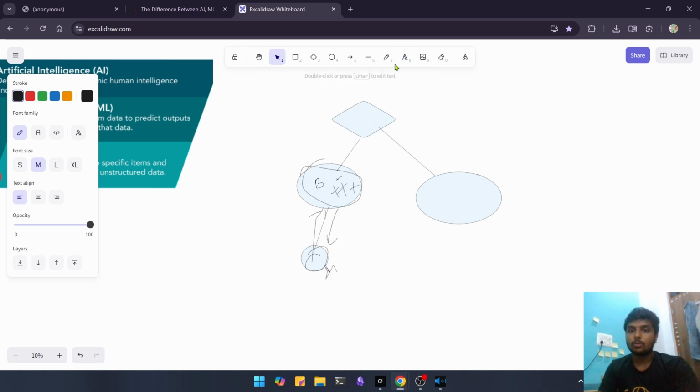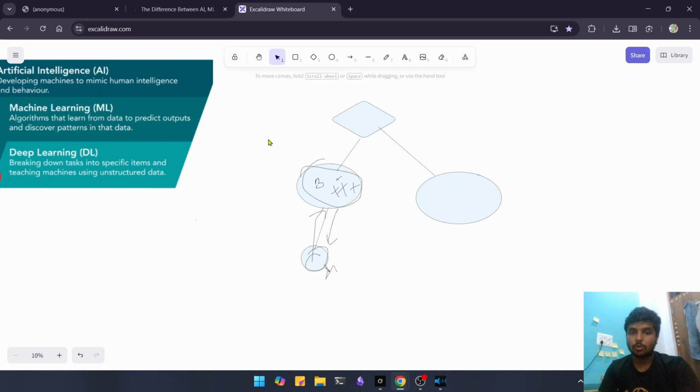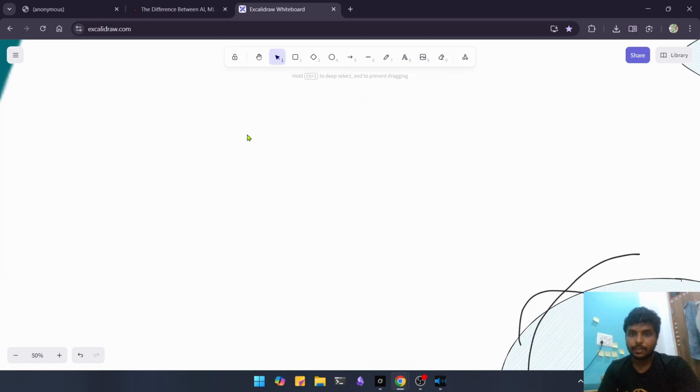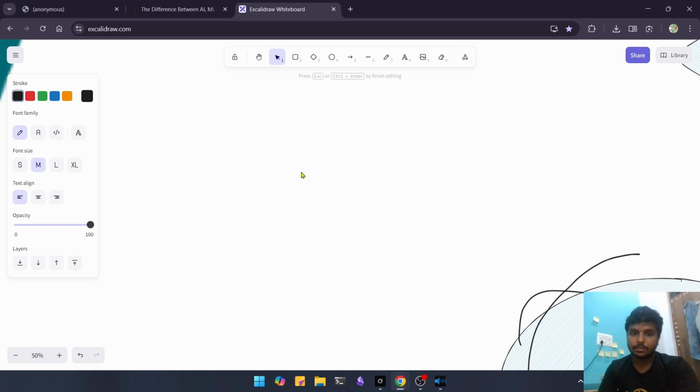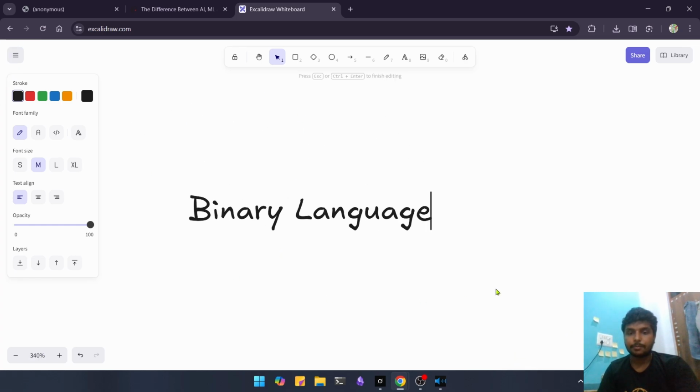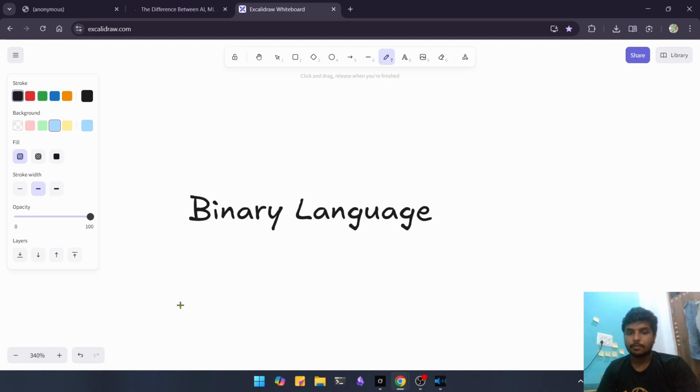So we're gonna focus on that part. If we write something like binary language, computers only understand binary language, right?